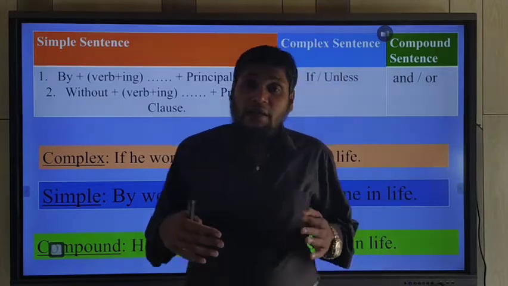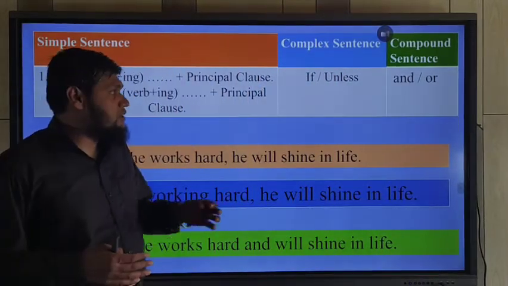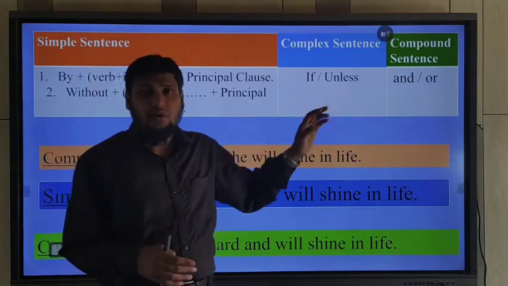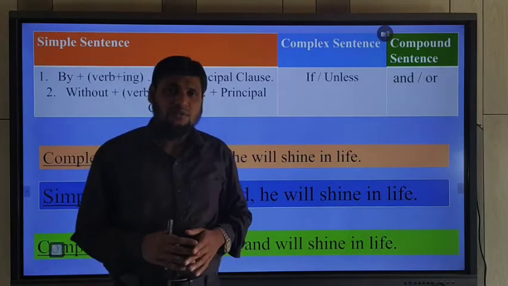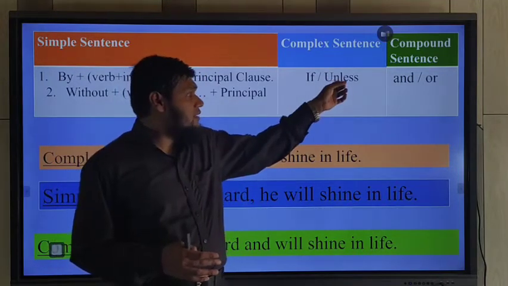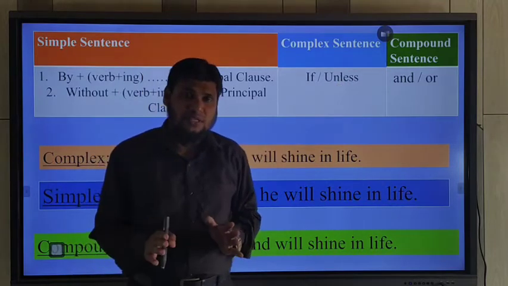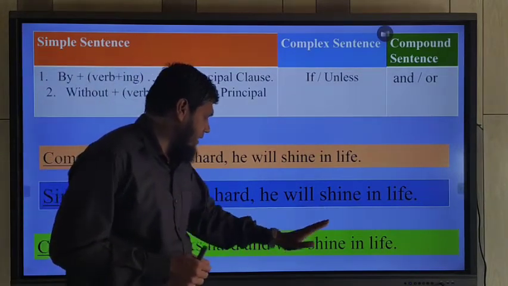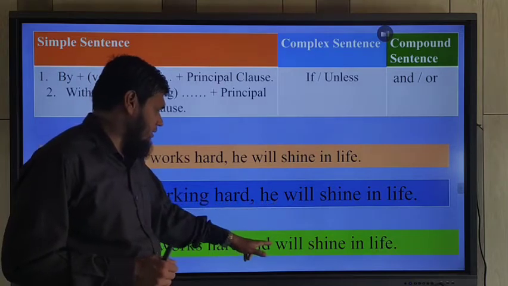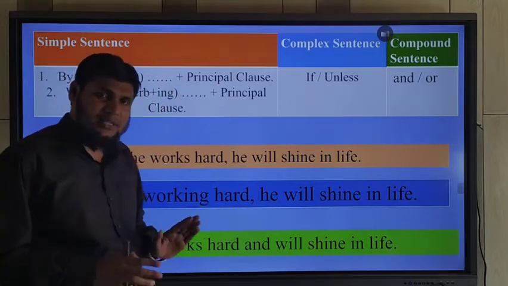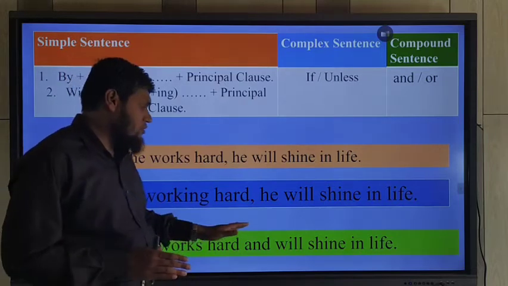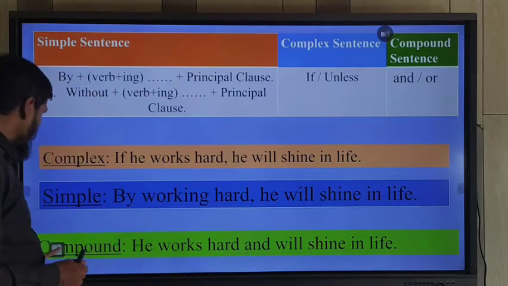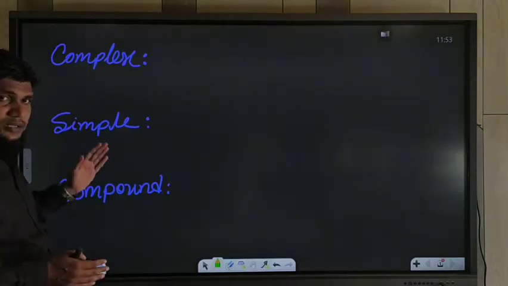But try to understand where we will use and and where we will use or. In a negative sentence you should use or, and in an affirmative sentence you should use and. Of course, if the sentence is connected with unless, you should use or in a compound sentence. Okay, so look at the example: He works hard and will shine in life. We should not use the next subject because both subjects are similar. If the subjects are similar in a compound sentence, we should not use the second subject after and. Okay, so it's very easy and we will practice more examples on the board.